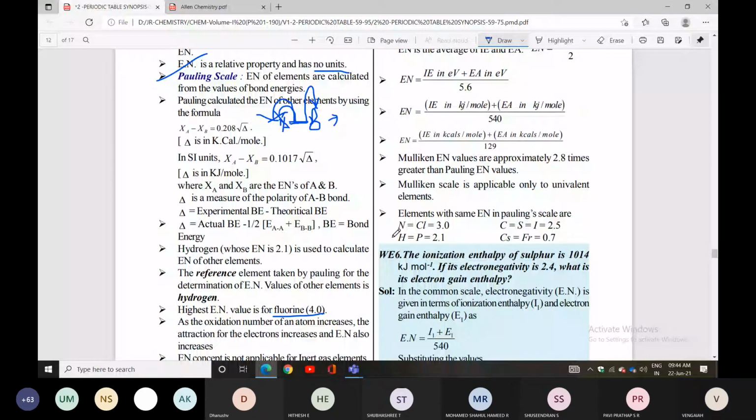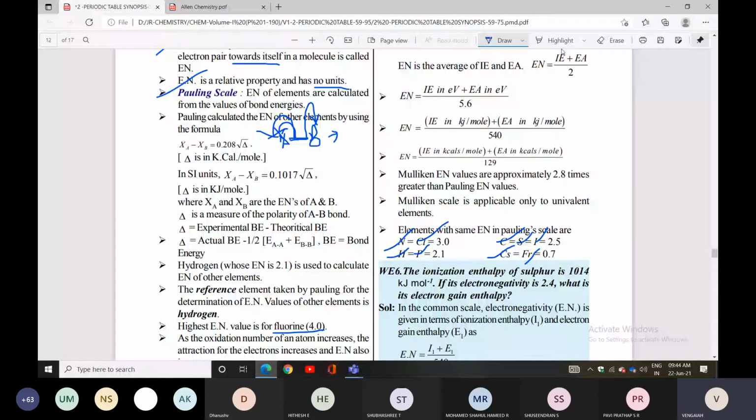So Pauling calculated the electronegativity of other elements by using this formula. Xa minus Xb is equal to 0.208 times the square root of delta, where delta is in kilocalorie per mole, or you can write kilojoule per mole.